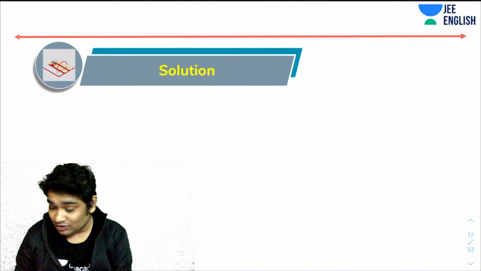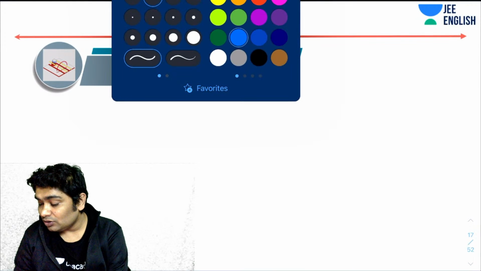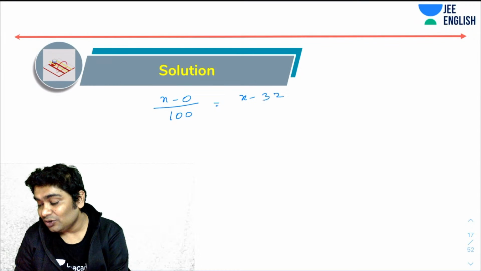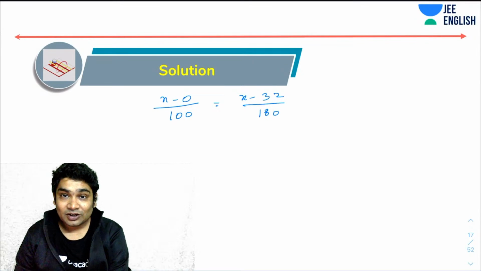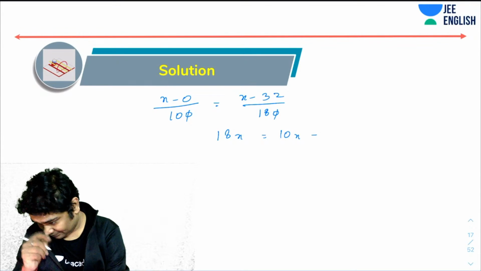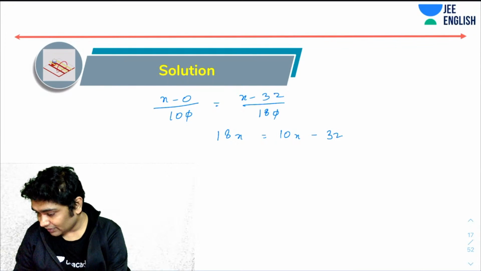All right, so let's solve this. As I said, (x minus 0) over 100 is equal to (x minus 32) over 180. So obviously, you can use this. So what you realize is 180x minus 18x equals 10x minus 32 into 10.